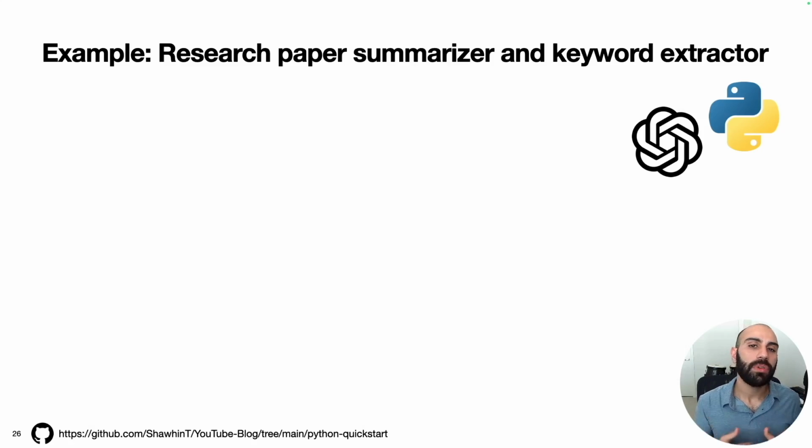Now let's get into the example AI project. So up until this point, we've just covered the basics of Python. We haven't done anything that could be considered AI. So let's see what implementing a simple AI project might look like with Python. Here, what I'm going to do is write a program that can summarize and extract keywords from research papers. This example, along with all the other code snippets we've seen so far in this tutorial, are freely available at the GitHub repository linked down here and in the description below.